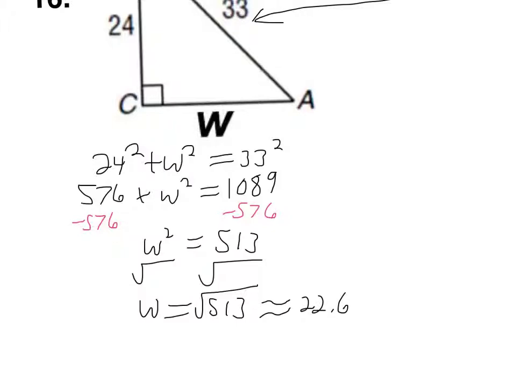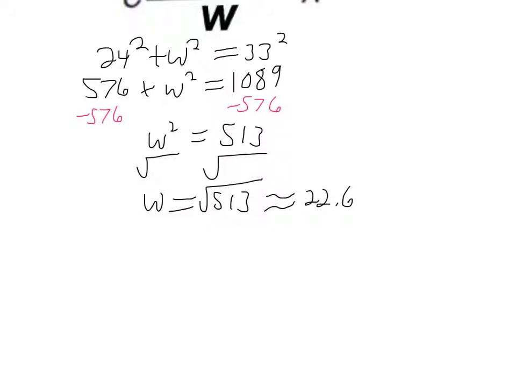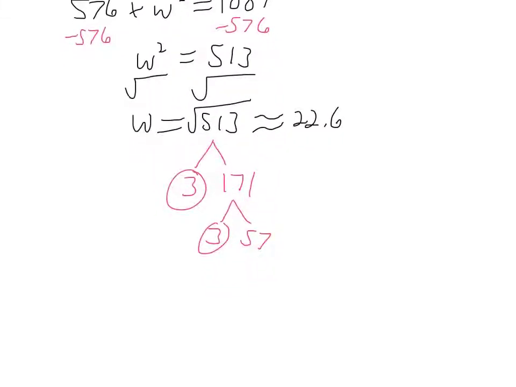And let's see if we can simplify 513. Does 513 divide by anything? Actually, it divides by 3 and 171. I wonder if 171 divides by anything. Oh, that divides by 3 and 57. I wonder if 57 divides by anything. 57 divides by 3. So what do you know? And you get 19, and I know 19 can't divide by anything else.